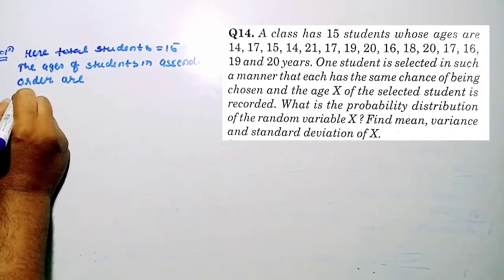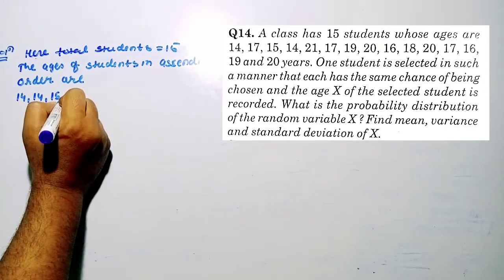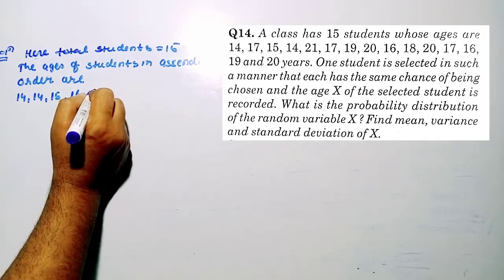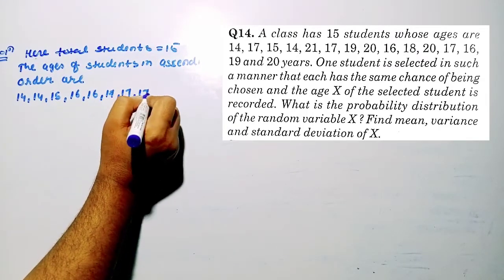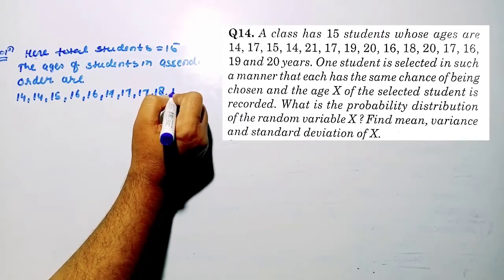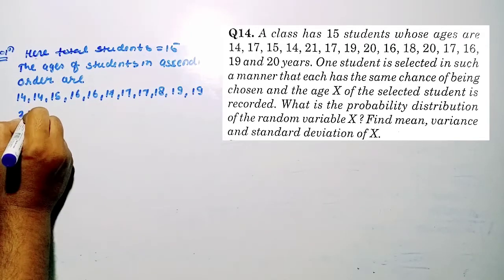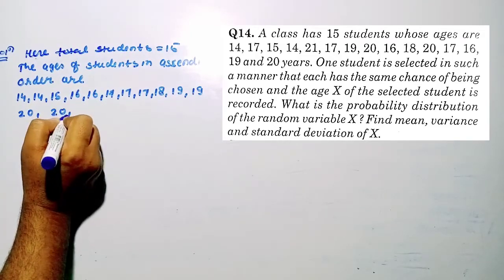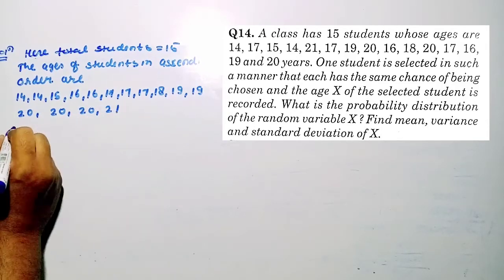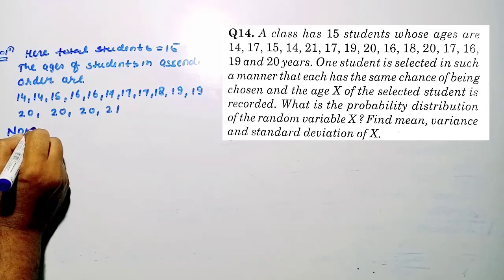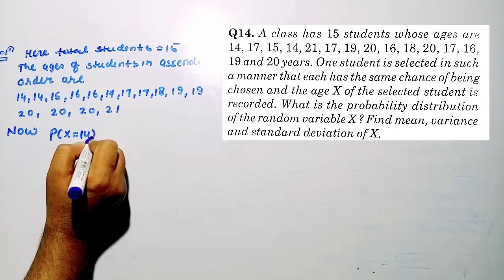So here we are getting 14, 15, 16, 17, 18, 19, 20, 21. Okay students, so now to find out probability distribution for P of x is equal to 14.